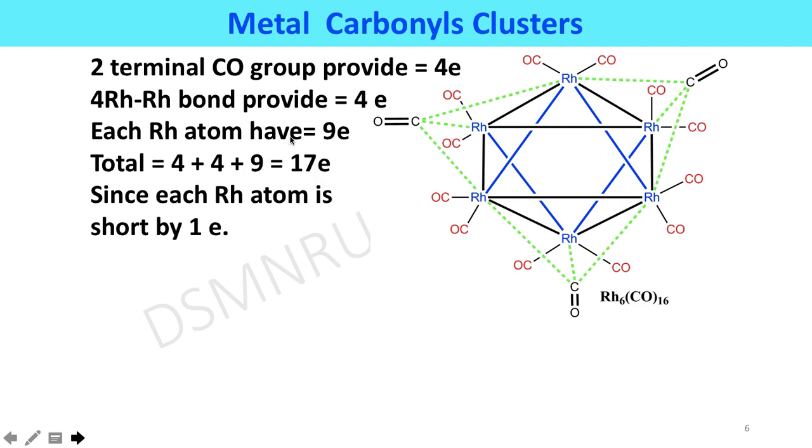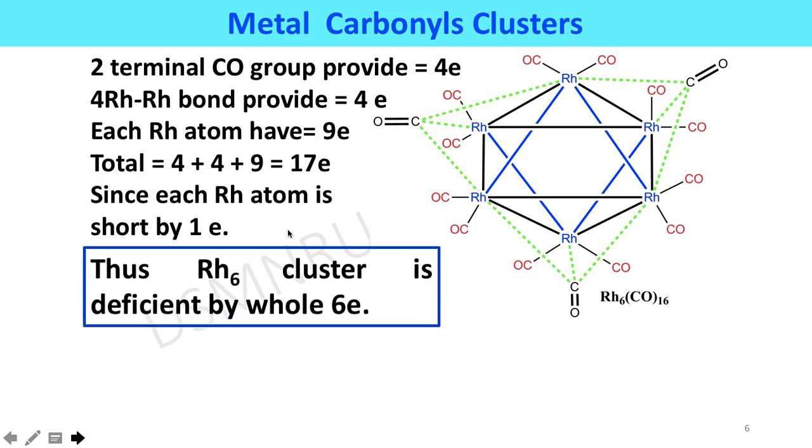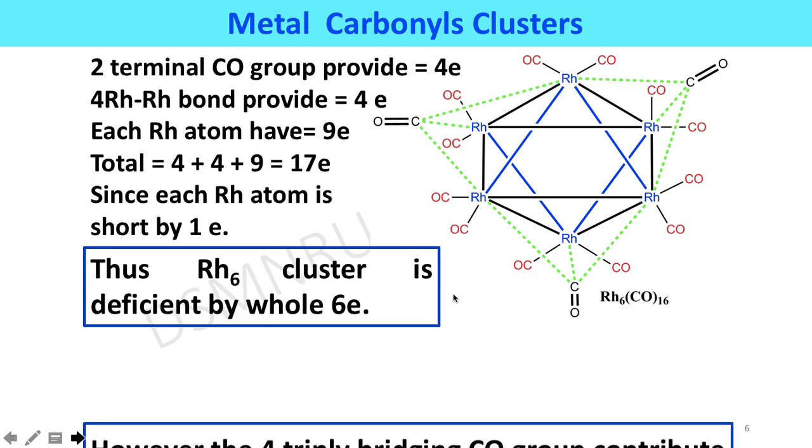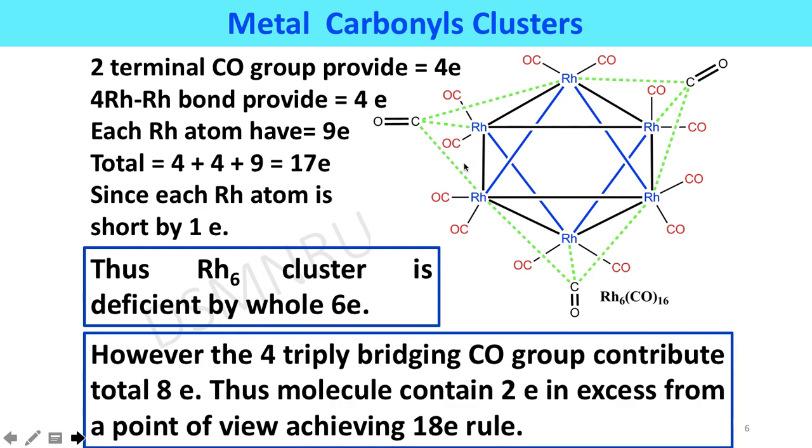Each rhodium atom has 9 electrons because rhodium belongs to the 9th group. So in total the valence shell has 17 electrons, since each rhodium atom is short by 1 electron. Thus the Rh6 cluster is deficient by 6 electrons. However, the 4 triply bridging carbonyl groups, shown here in green, are bonded with 3 rhodium centers and contribute a total of 8 electrons.